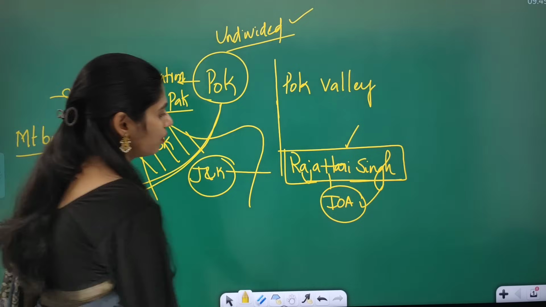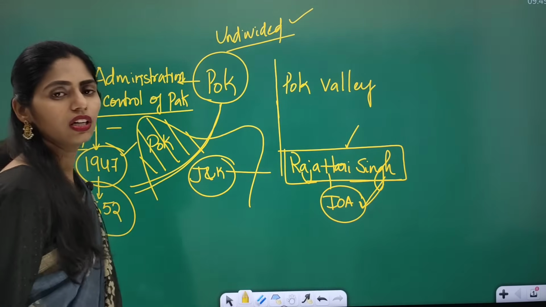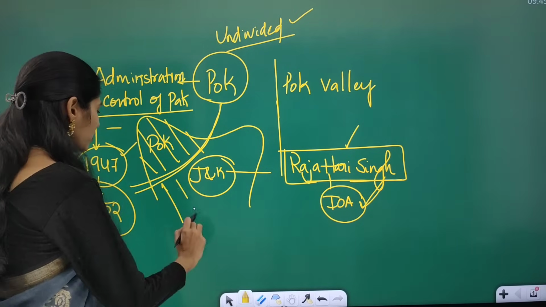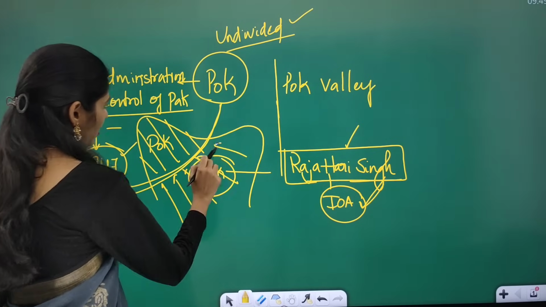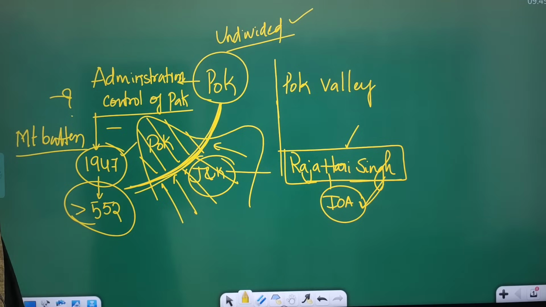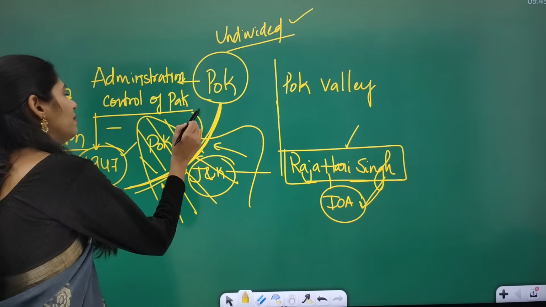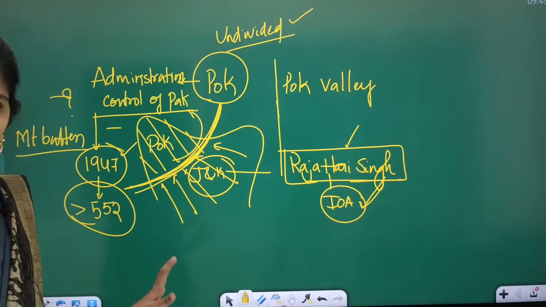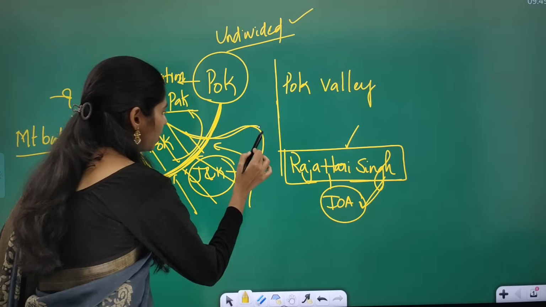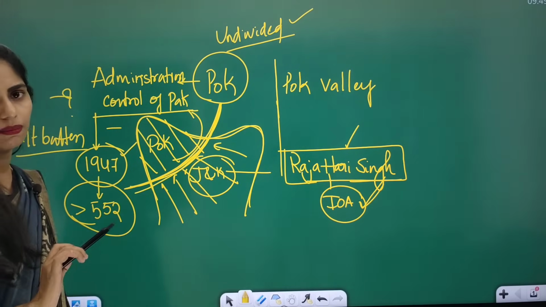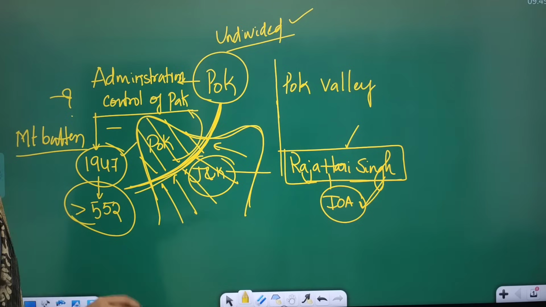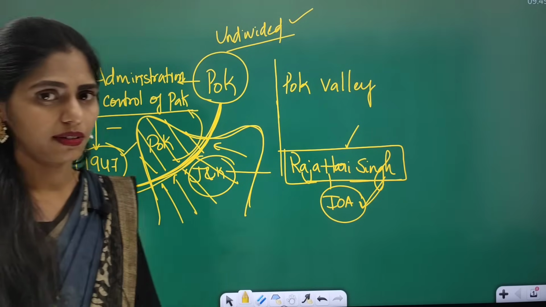So after the signing of the instrument of accession, the Government of India sent the Indian army and they stopped these people till this area. Because of this, we call this area POK, Pak Occupied Kashmir, and it is now under the administration of Pakistan. This is clear, right? We say that this entire region belongs to India, but Pakistan is not accepting the instrument of accession, and Pakistan is claiming entire Jammu and Kashmir.